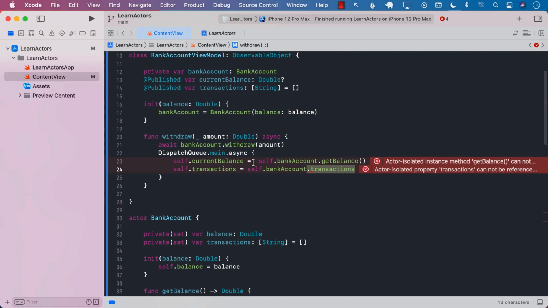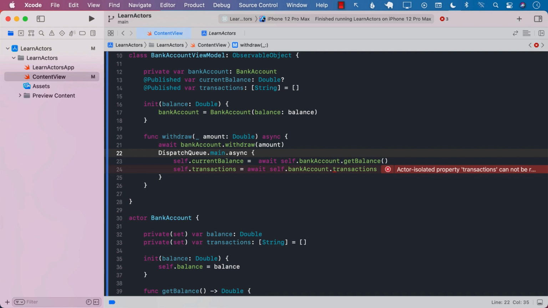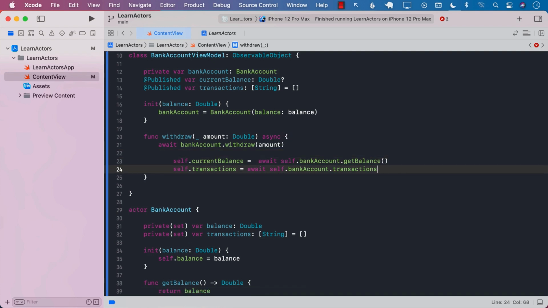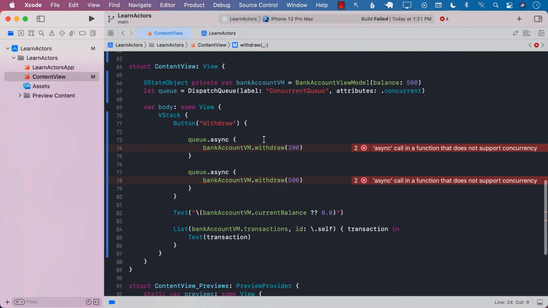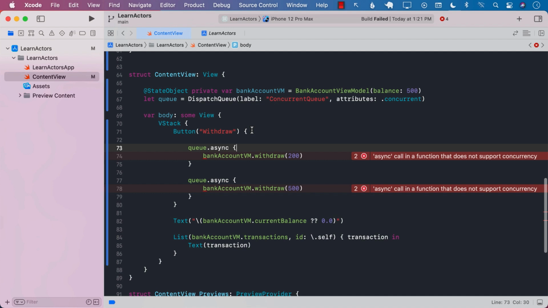We need to make sure that we are awaiting it. So let's go ahead and call await, and await. We will also go ahead and remove the dispatch queue part. There we go. Let's go ahead and build it. If we try to build it, we again see some issues. Those issues are mostly related to the dispatch queue. Since we are awaiting, the call has to be awaited, which means that the dispatch queue is not really going to work, because that's not the syntax for performing async and await.